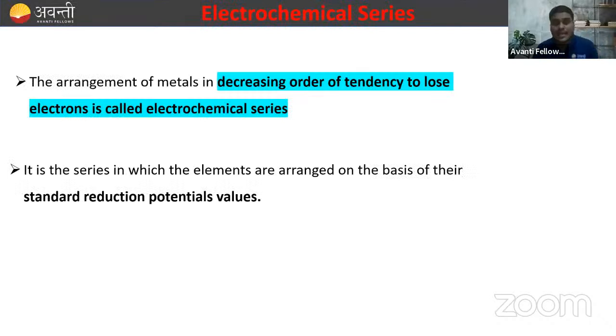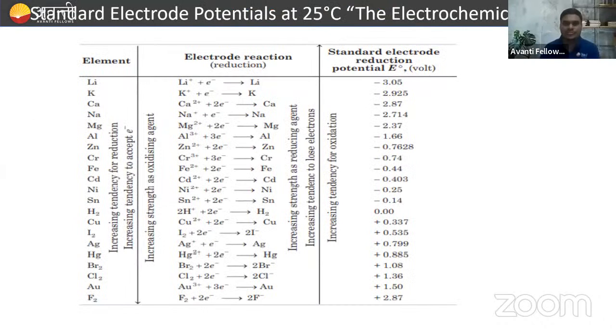Now the second important thing is the electrochemical series, right? So what is this electrochemical series? Basically the arrangement of metals in decreasing order of tendency to lose electrons is called the electrochemical series. Or it is the series in which the elements are arranged on the basis of their standard reduction potential values. So this is the series, right? Just observe this series very carefully.